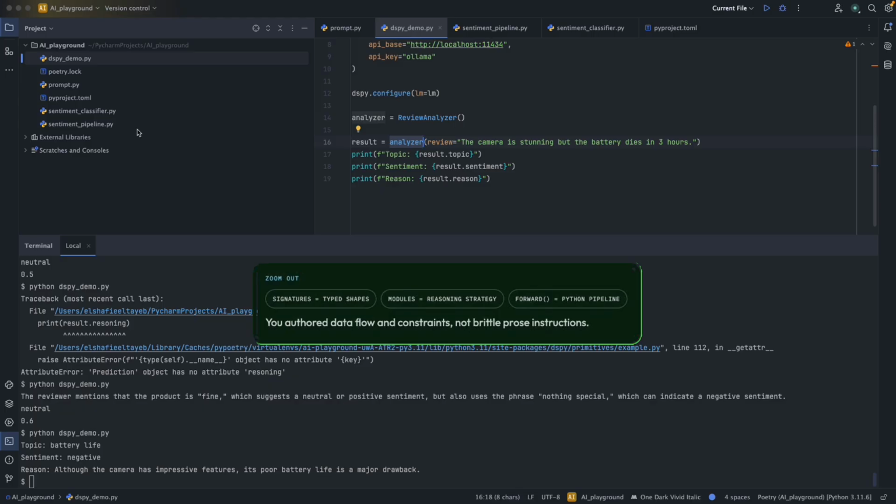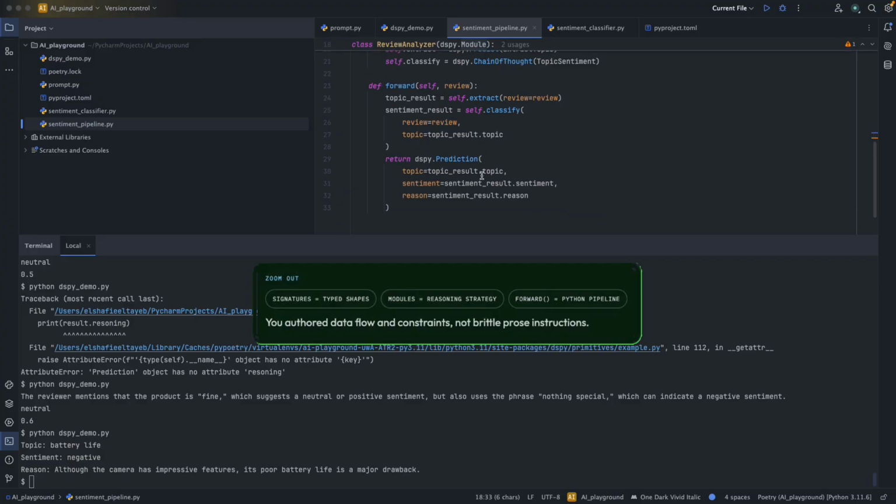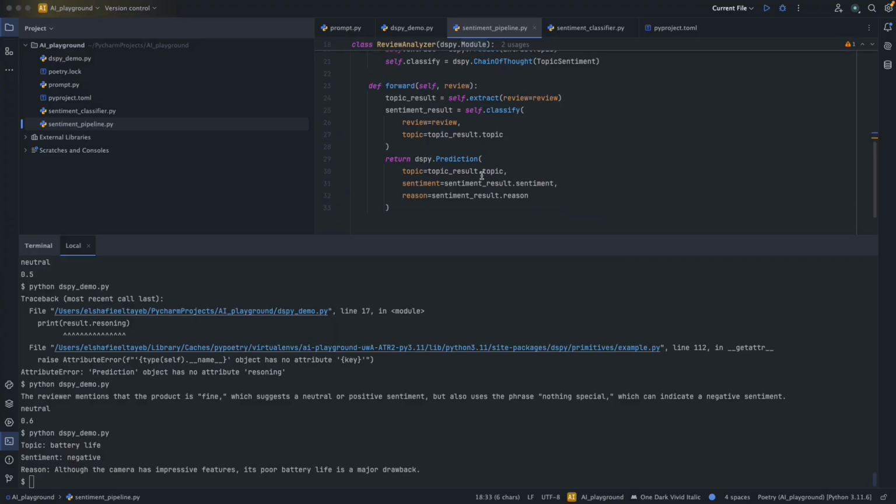We chain modules in our pipeline with a review analyzer, and we have it in the forward method. And this is just Python. If you know how to write a function, you know how to write a DSPy program.